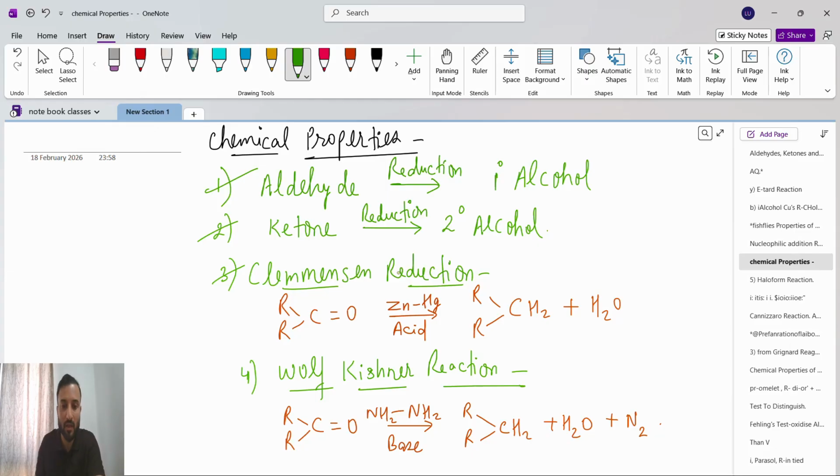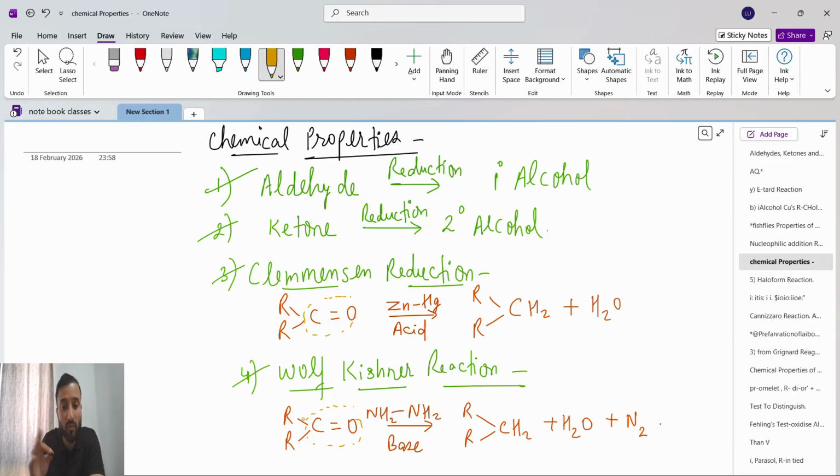Clemmensen reduction and Wolff-Kishner reaction are the same in terms of reactants. Clemmensen reduction takes the carbonyl group, C=O connected with R and R. The Wolff-Kishner reaction also takes C=O connected with R and R. So the reactants are the same for both.